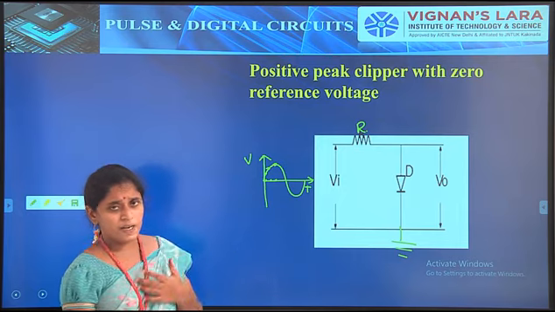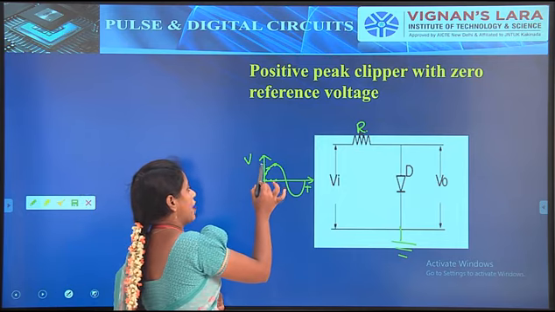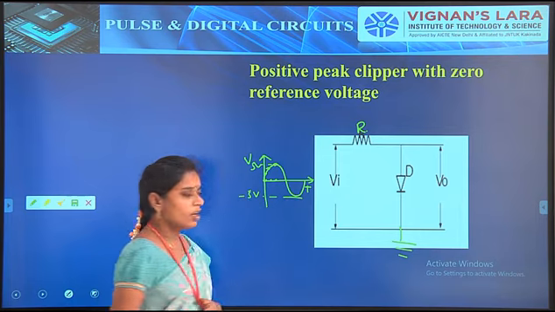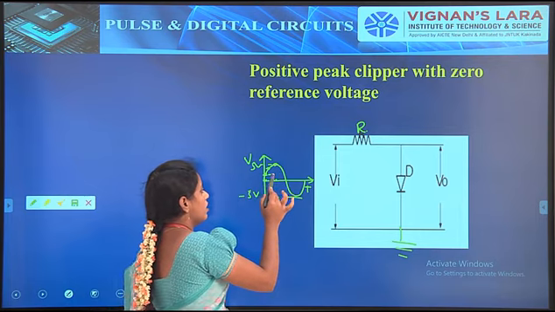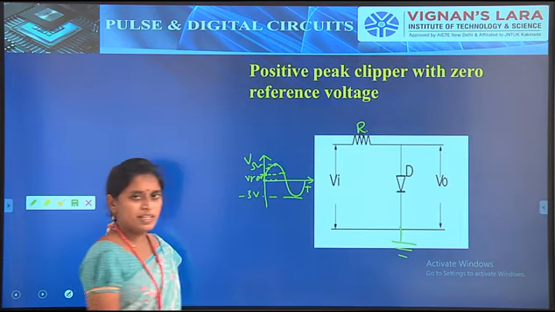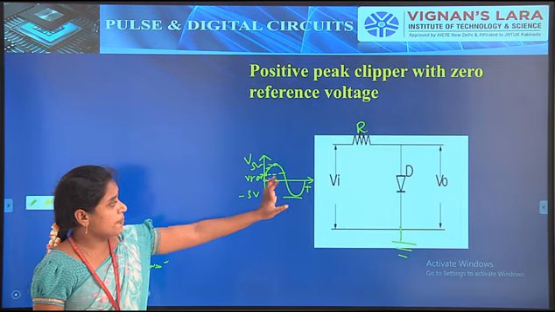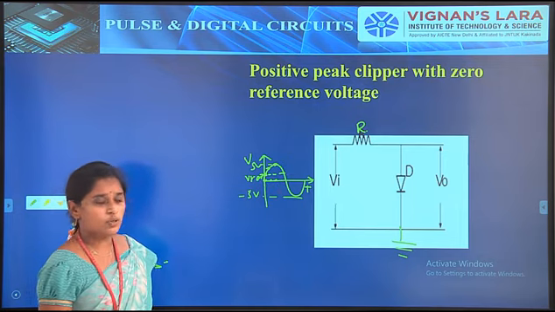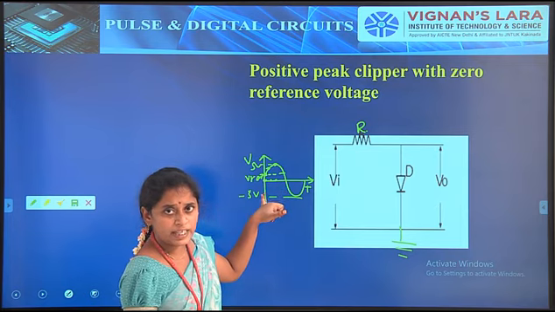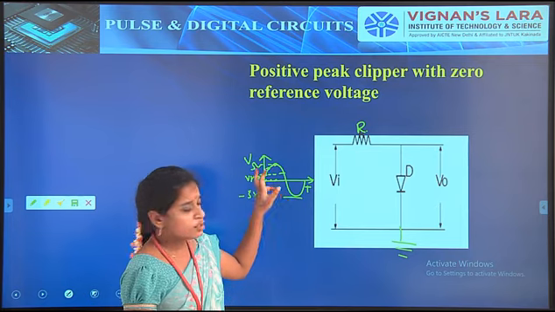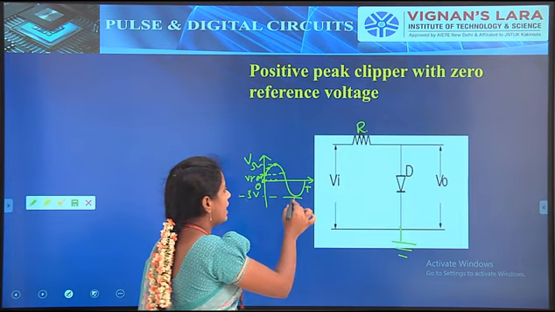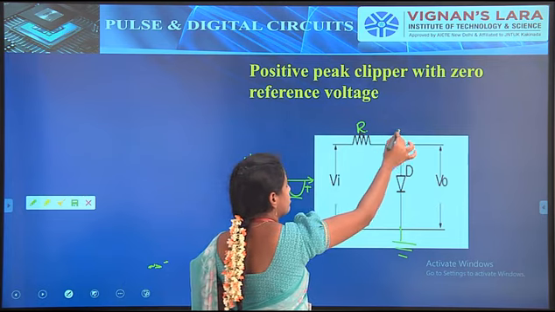Here I am explaining, simply we can say that the input voltage may be 5 volts, so it is 10 volts peak to peak. This is the condition of V gamma, and V gamma is nothing but 0.7 volts. So what happens? This signal is passing through the resistor and diode combination. We have to check. First the signal starts, and then it goes to the negative peak. The signal starts from 0 volts. First we apply this signal, so first it gives 0 volts.